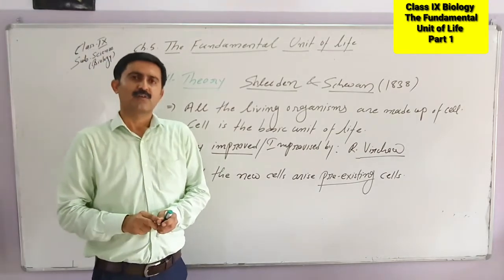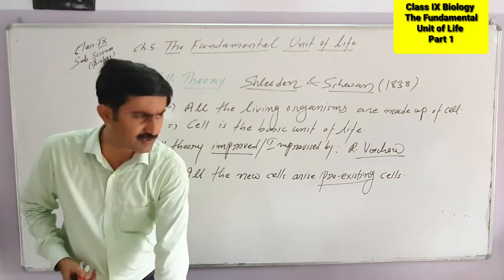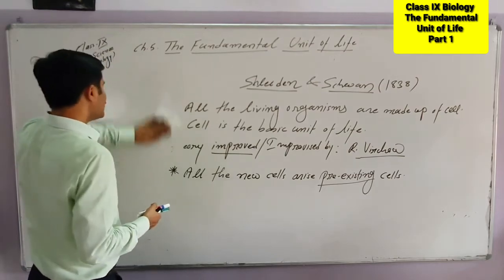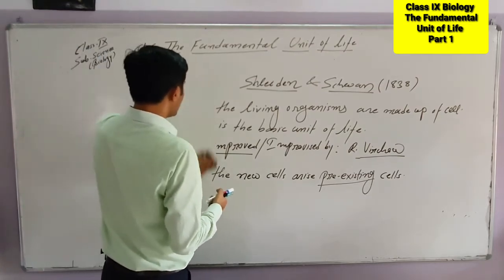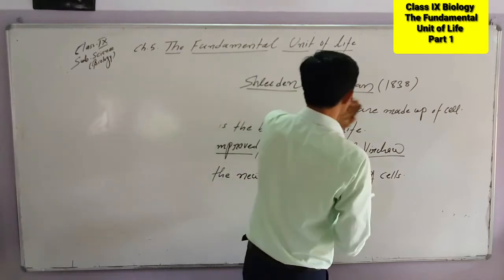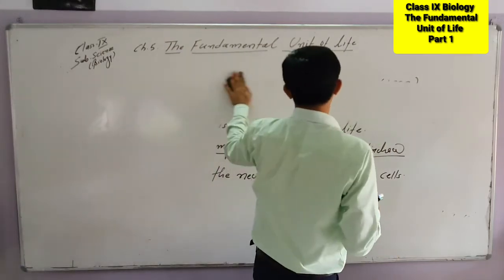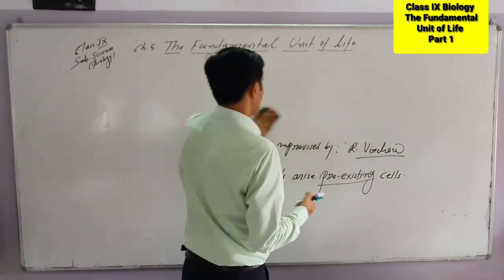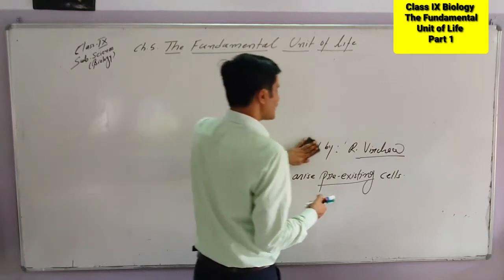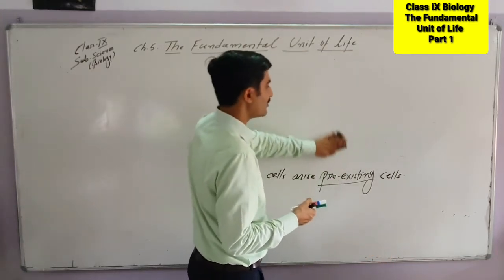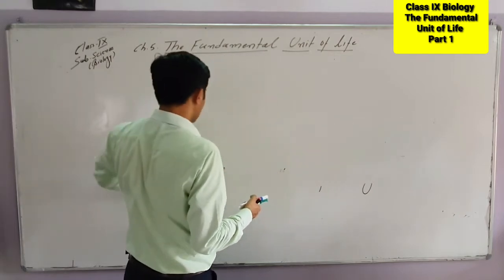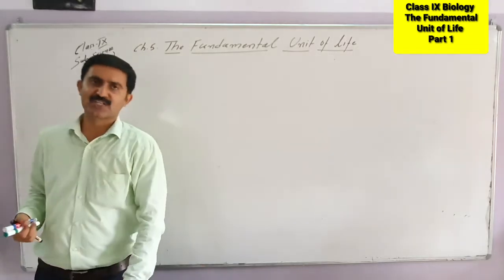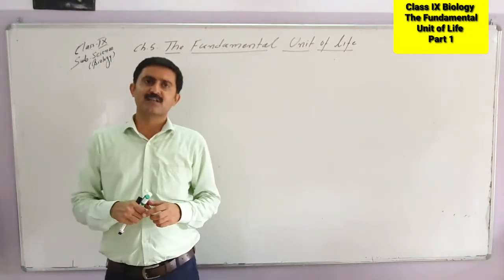Next thing we have to cover is the structure of the cell. When we look into the structure, shape and size of the cell, all the cells are not of the same size and shape. Different cells have different size and shape. All of you know the smallest cell is the mycoplasma. Similarly we know the largest cell is the ostrich egg. We also know that the longest cell is the nerve cell. So all these points you know. Longest cell, nerve cell. Largest cell, ostrich egg. Smallest one is the mycoplasma.